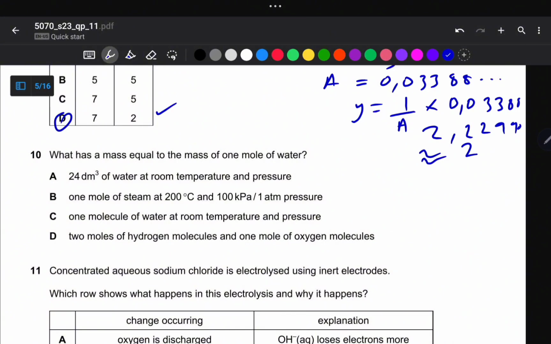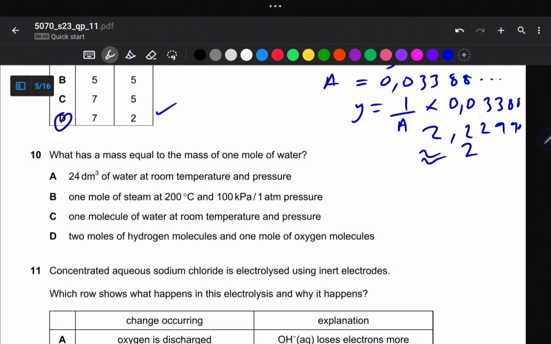So the next question says, what is a mass equal to the mass of 1 mole of water molecule? So this one requires us to know the stoichiometric principles.